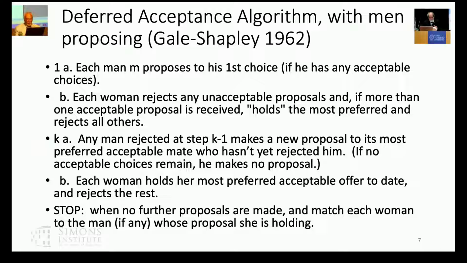When I say most preferred acceptable proposal to date, remember, she has a transitive list of preferences. And the algorithm stops when no further proposals are made. And at that point, every woman accepts the proposal that she's holding, if any, and that's the match that we create. So that's the deferred acceptance algorithm.